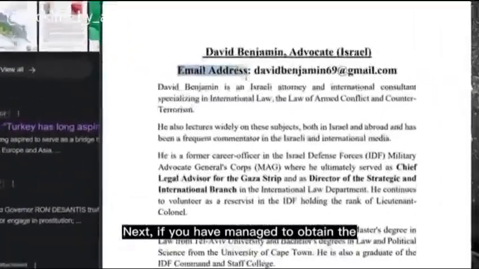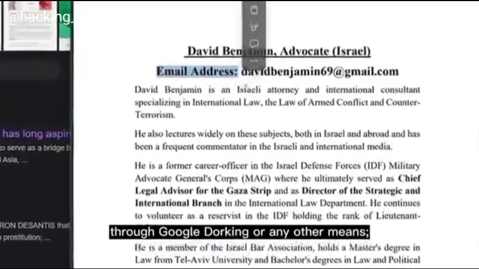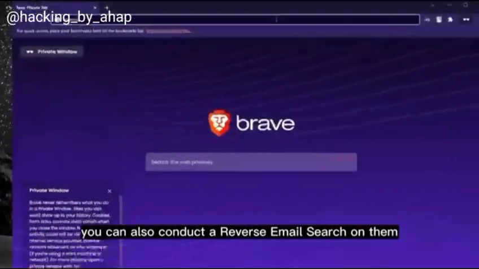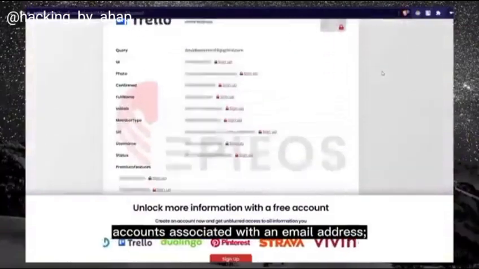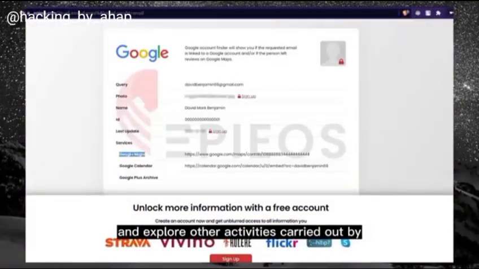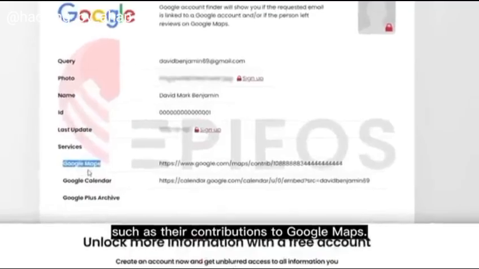Next, if you have managed to obtain the email address of your victim through Google Dorking or any other means, you can also conduct a reverse email search on them using a useful tool called FEOS. This tool allows you to search for social media accounts associated with an email address and explore other activities carried out by the owner of that email, such as their contributions to Google Maps.